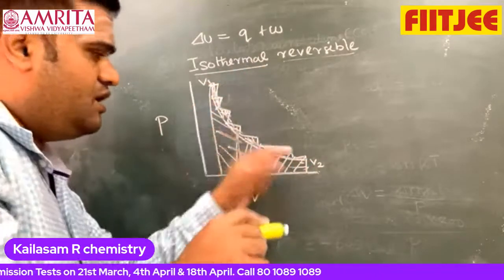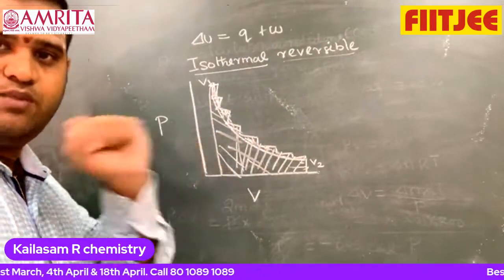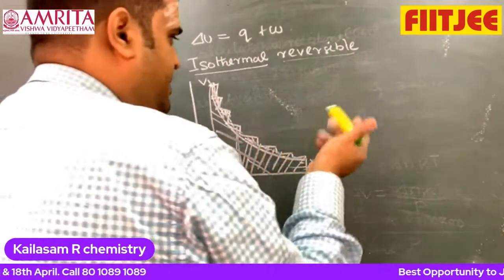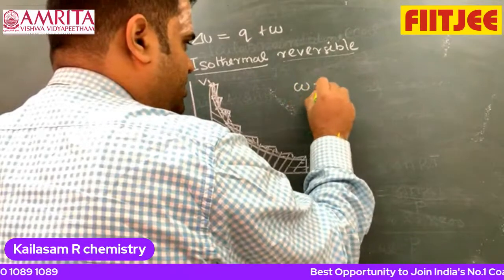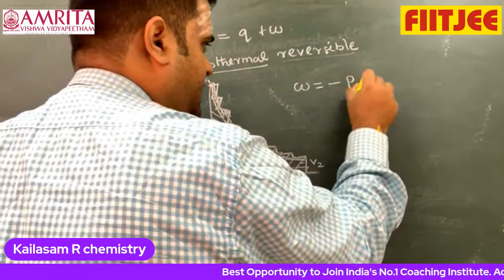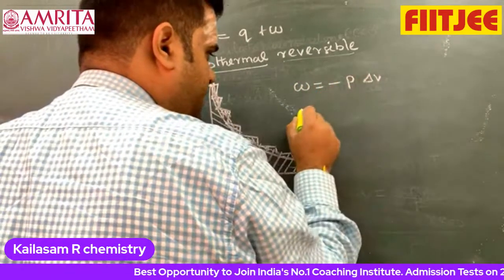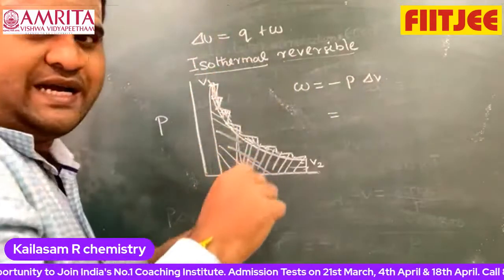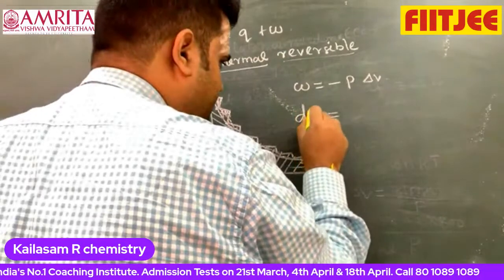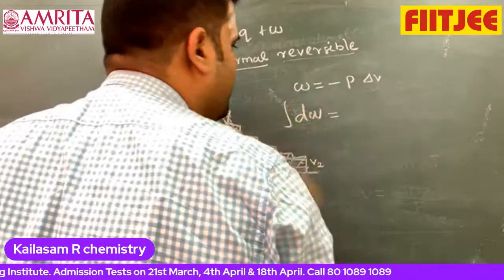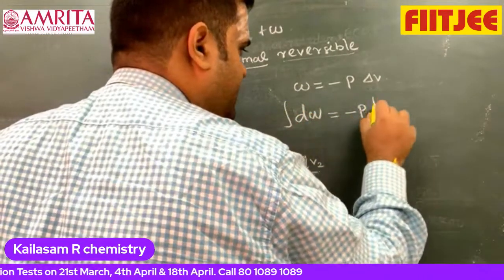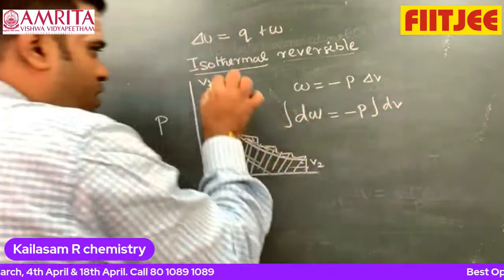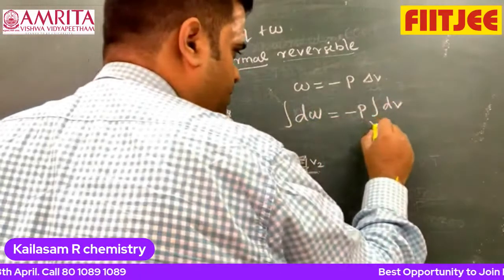So this is for a reversible process. Then what I'm going to do? Listen. W is equal to minus P delta V. To get the work, I want to integrate that. I can write minus P integration of dV, volume from V1 to V2.